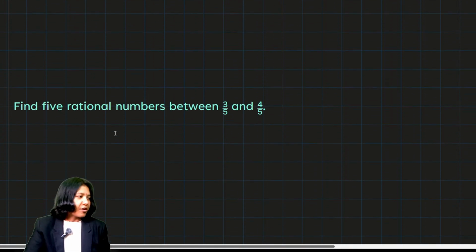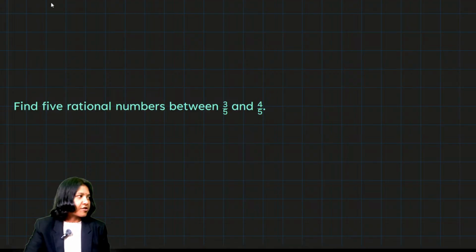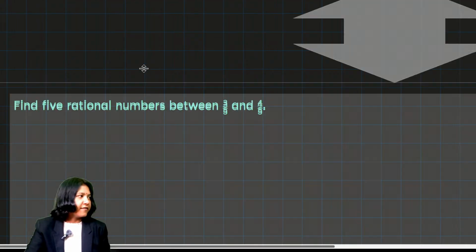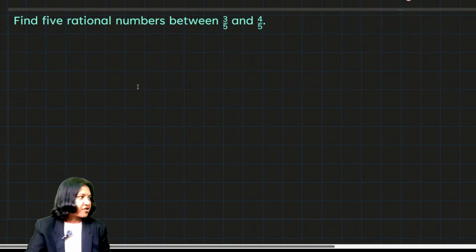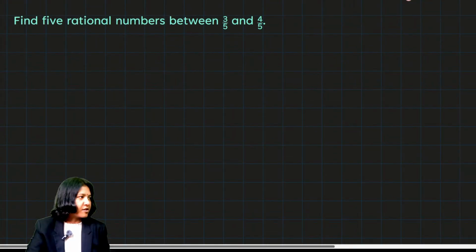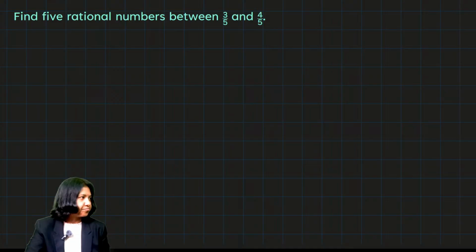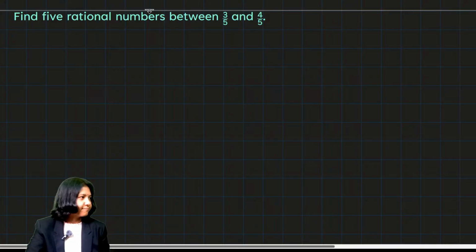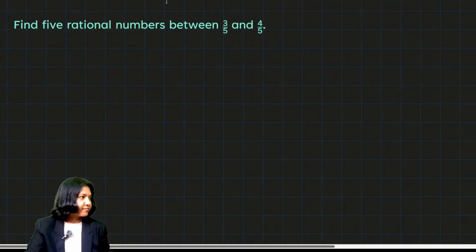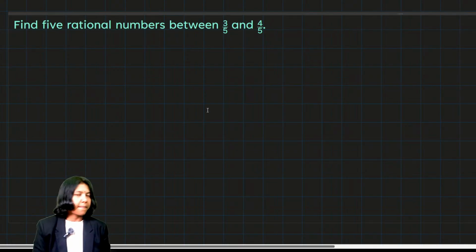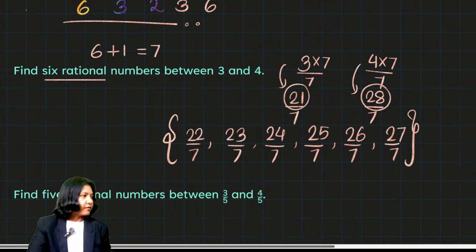Now, what if they ask you a question like this, where they give you fractions: find 5 rational numbers between 3 by 5 and 4 by 5. We are going to follow the same technique as we did here.